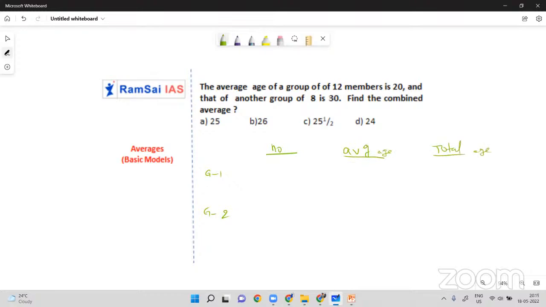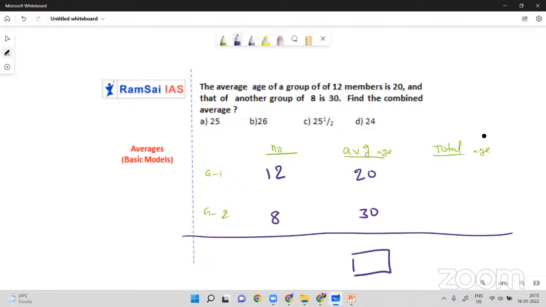Group 1 has 12 members, and group 2 has 8 members. Their averages are 20 and 30 respectively. Now we need to find the overall average of the two groups. Yes or no? So generally this is the procedure.